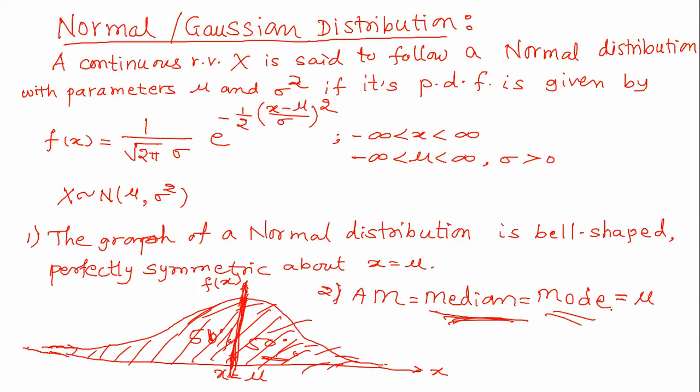What is the mode? Mode is the most repeated value, or that value which has maximum frequency. So frequency is along the y-axis. See the height of that graph f of x. Take the maximum value of f of x, and from that draw a line parallel to the y-axis. The corresponding value of x will be nothing but the mode. So mode is again mu. So remember that for every distribution which is perfectly symmetric, the mean, median and mode are always the same, or coincide. So we have completed more than 60 minutes here.